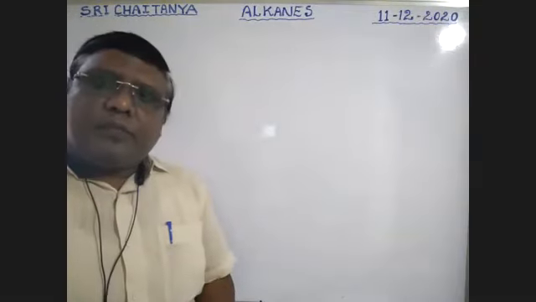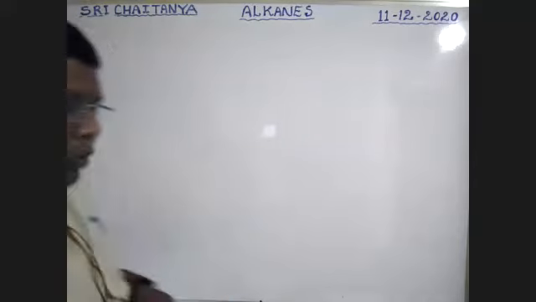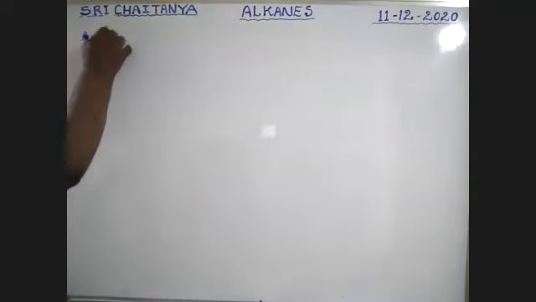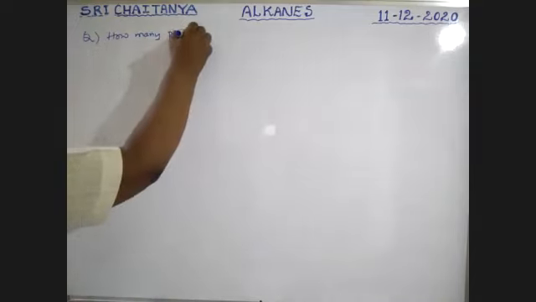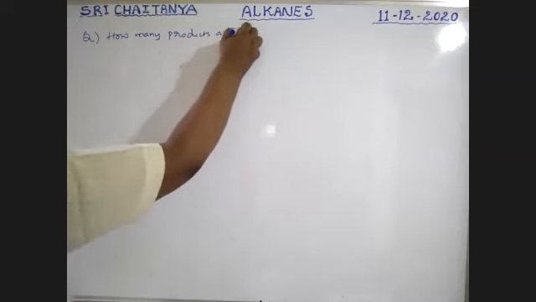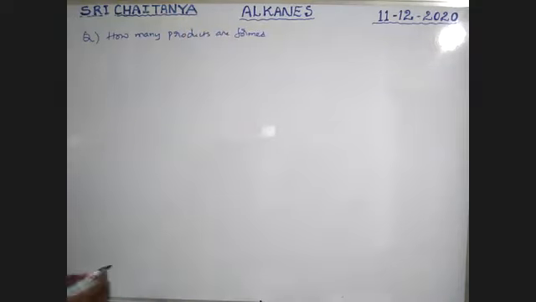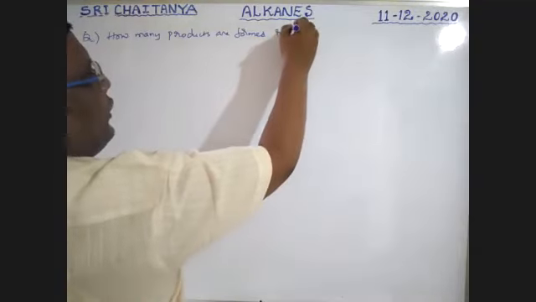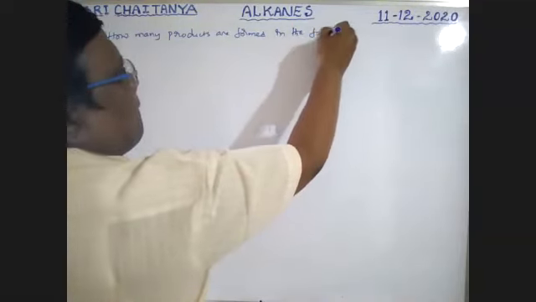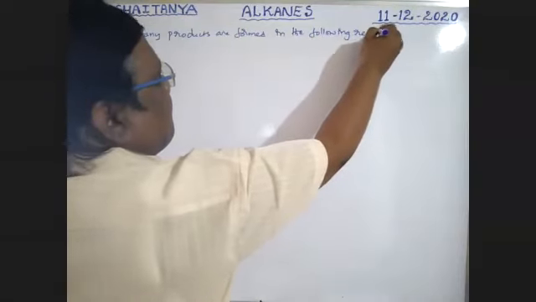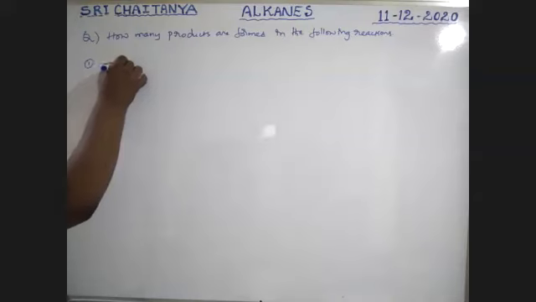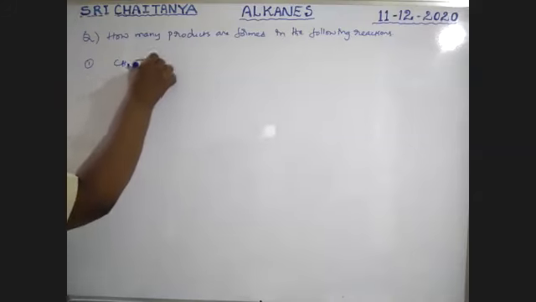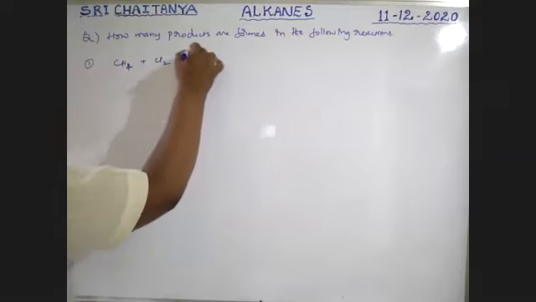Now my question is, write the question: how many products are formed in the following reactions? First one, when methane is involved in reaction with chlorine in the presence of sunlight.